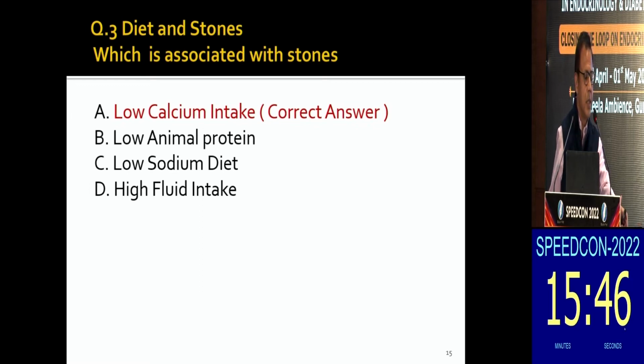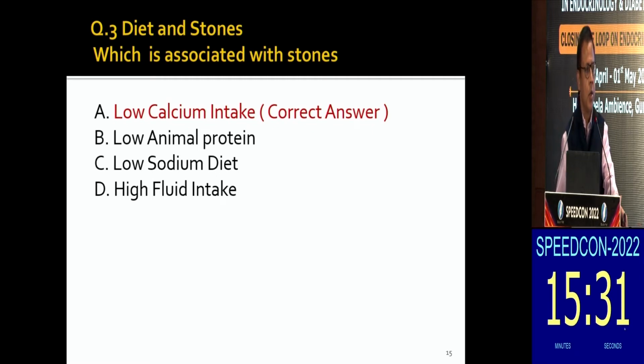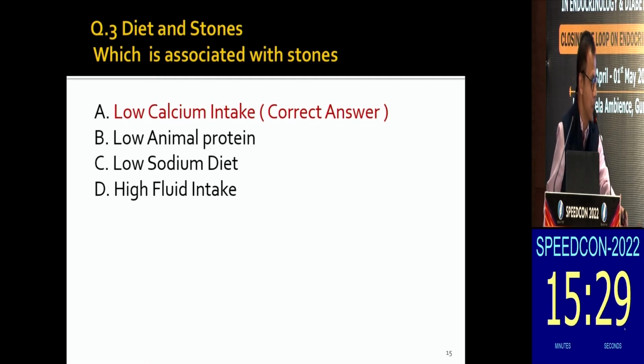So, this is the basic concept: once you have good calcium intake from the diet, it binds oxalate in the gut and decreases the absorption of oxalate. So, low calcium will predispose to increased absorption of oxalate from the gut, causing increased renal calculus risk. Another